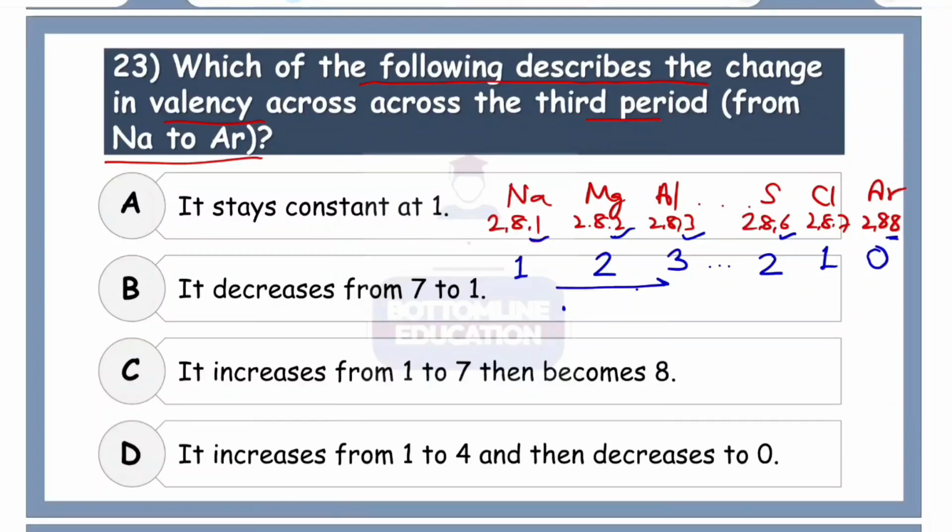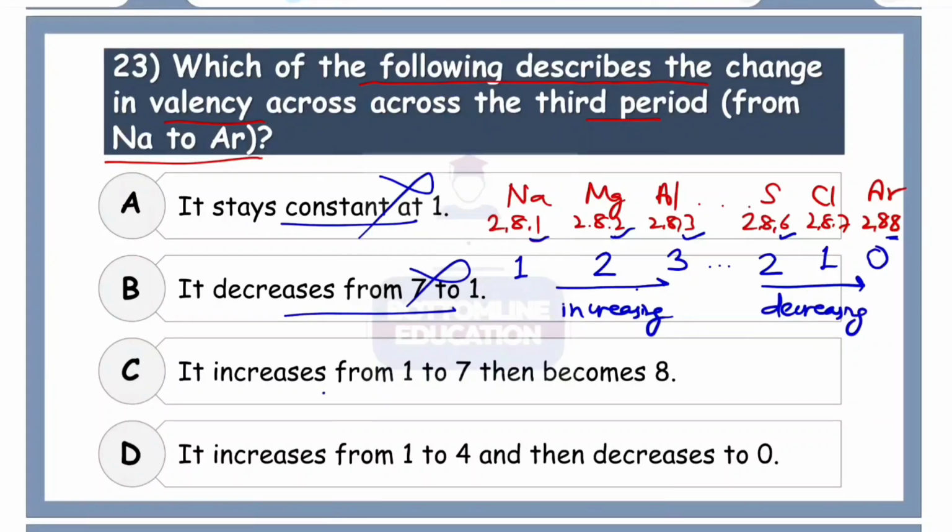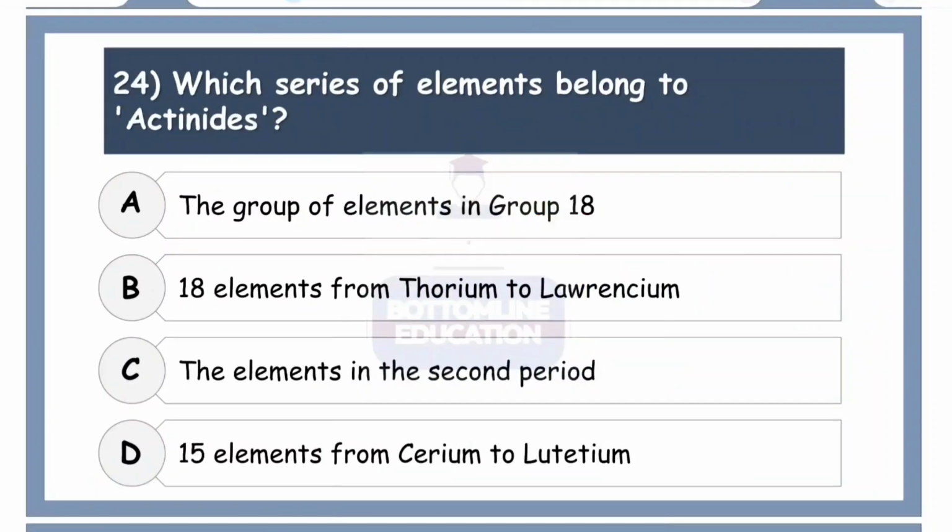Now what we can see, so first the valency is actually on the increasing side, and after that again it is gradually decreasing. So let's look for the best option. It is constant at 1, wrong. Decreases from 7 to 1, wrong. Increases from 1 to 7 and then becomes 8, wrong. Increases from 1 to 4 and then decreases to 0. Correct option number D.